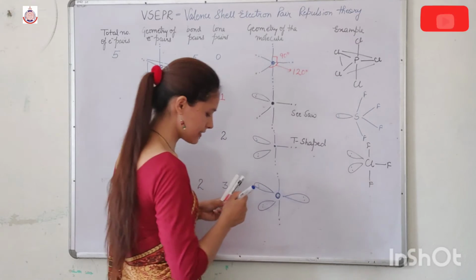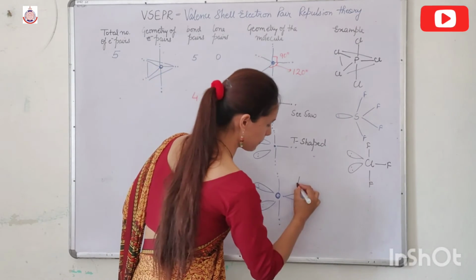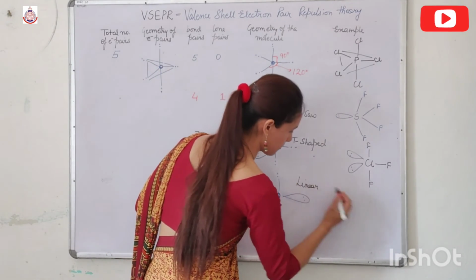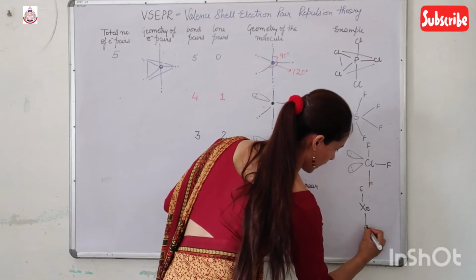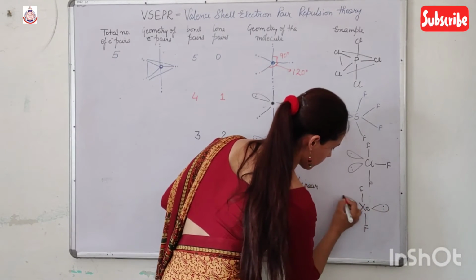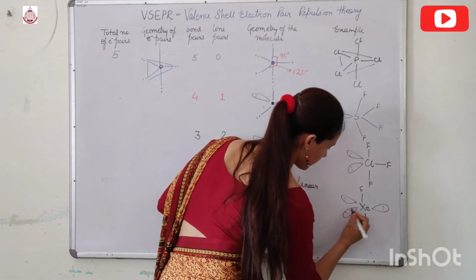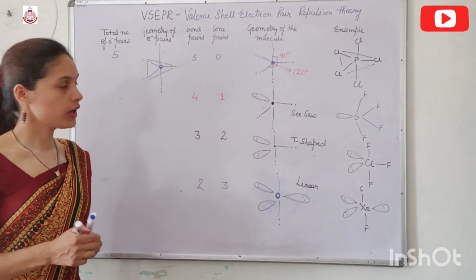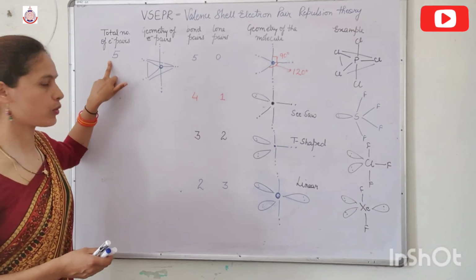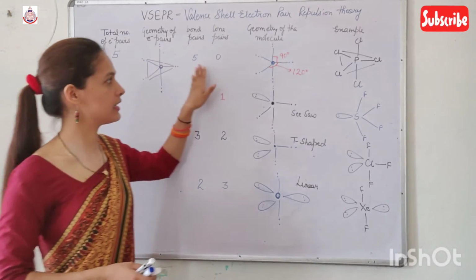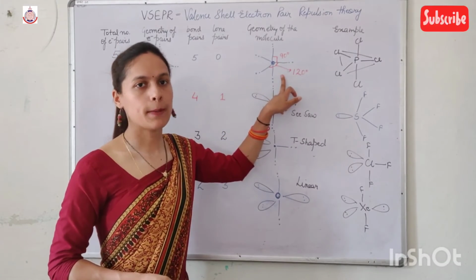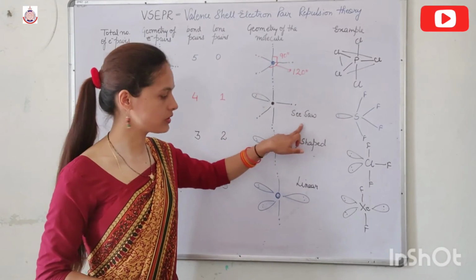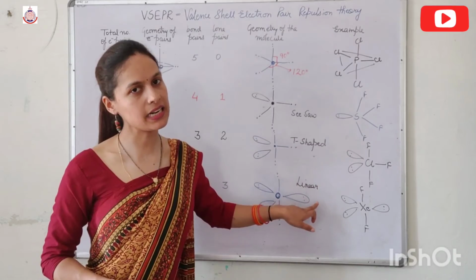And the example becomes XeF2. So if we have 5 total electron pairs, then the definite geometry is triangular bipyramidal, but the distorted geometries are seesaw, T-shaped and linear.